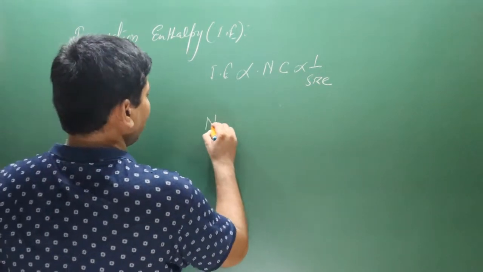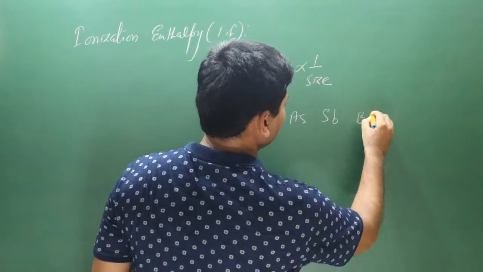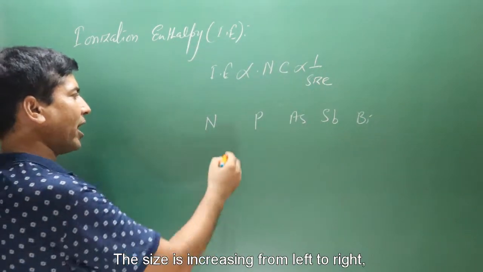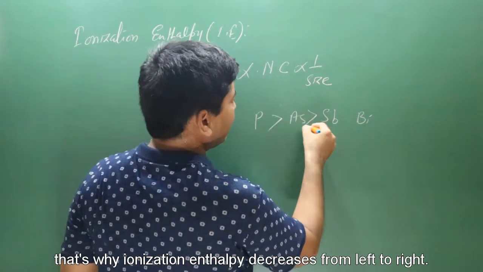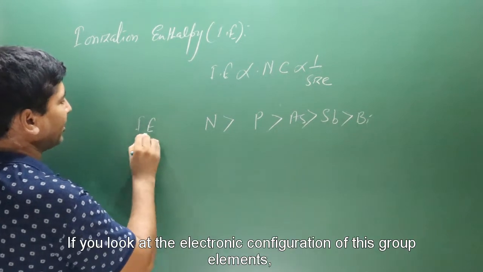Okay, we have the elements in this group: nitrogen, phosphorus, arsenic, antimony, and bismuth. Okay, you can see the size is increasing from top to bottom. That's why ionization enthalpy decreases from top to bottom. Okay, this is the ionization enthalpy trend in this group.